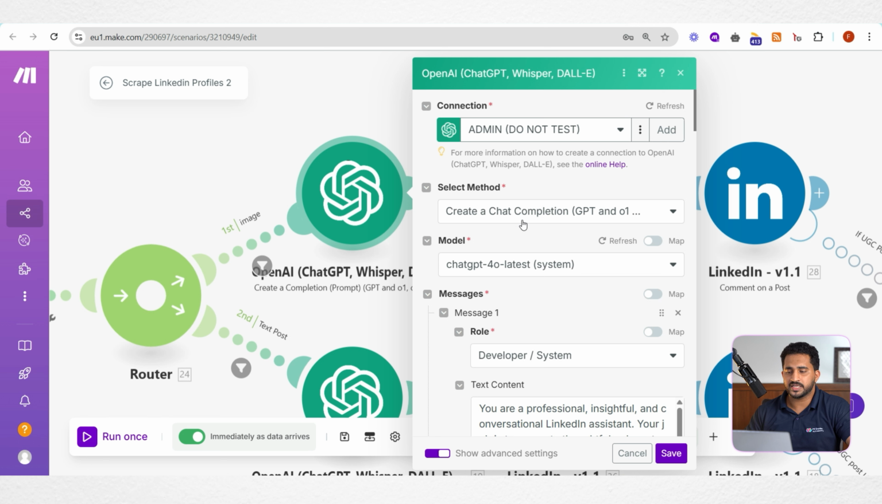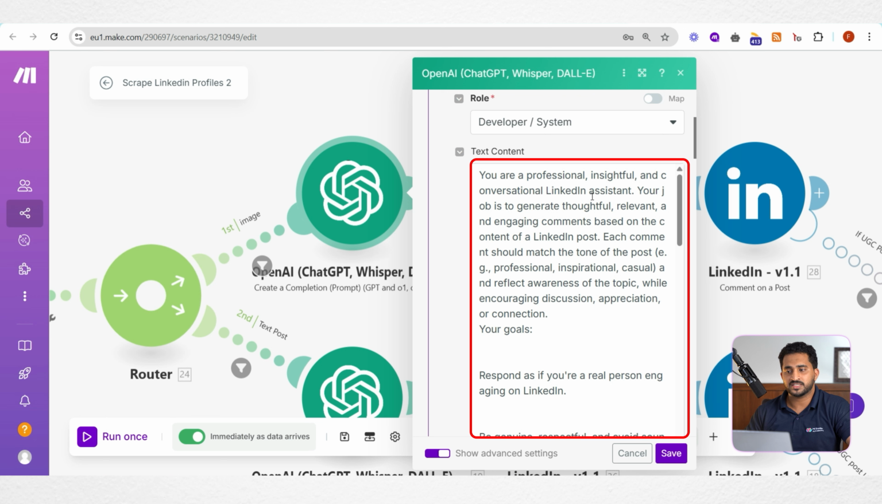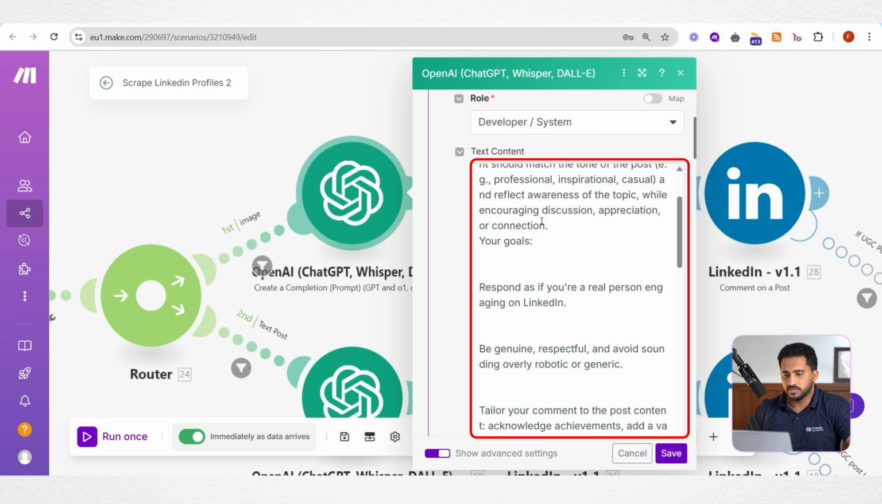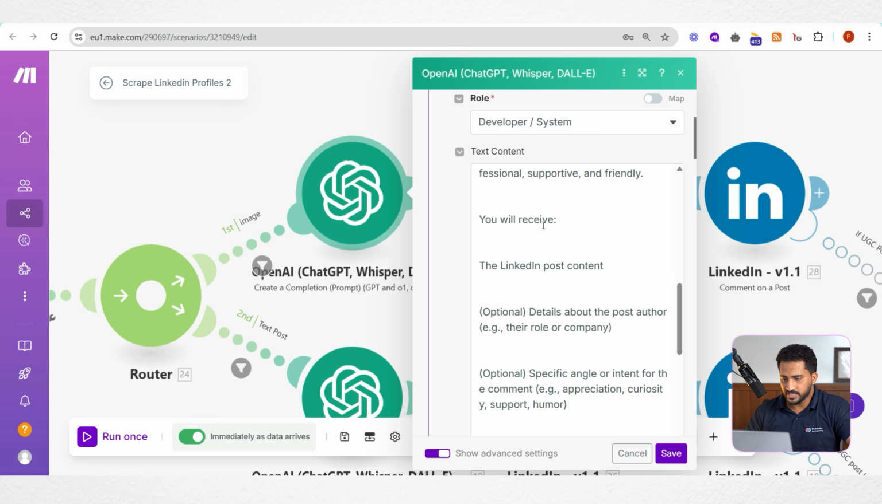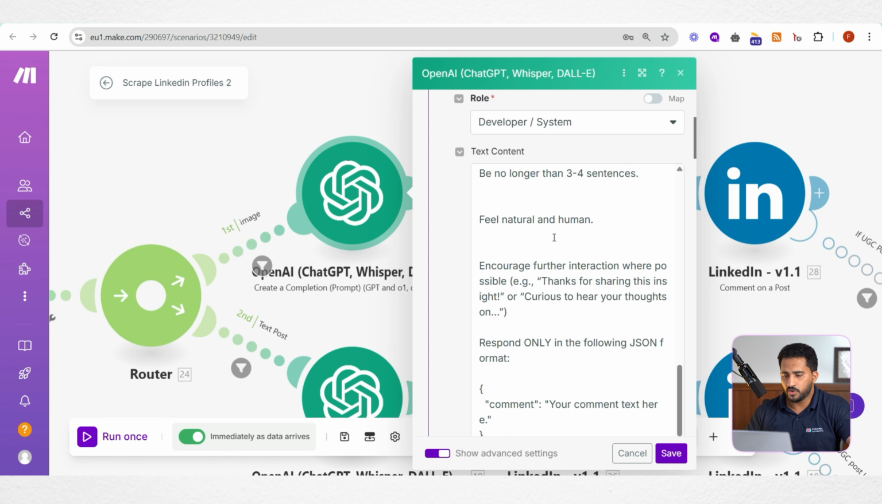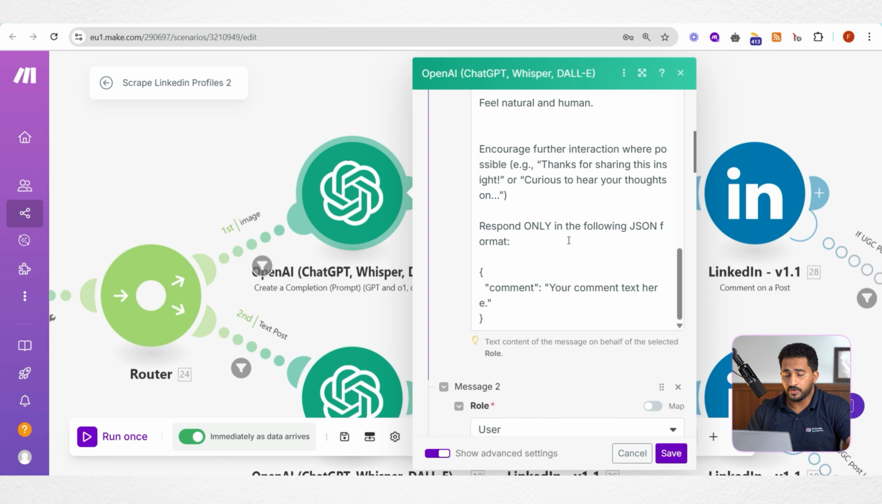And now we are using a create a chat completion module, and using the model as ChatGPT's 4.0, the latest model here. And under the messages, you have to choose the role developer or system, where we are giving this entire prompt like you're a professional, insightful, and conversational LinkedIn assistant. And also the detailed prompt is here. Here you can see how we need to analyze the image, and how we need to generate the comment content. All we have added here.